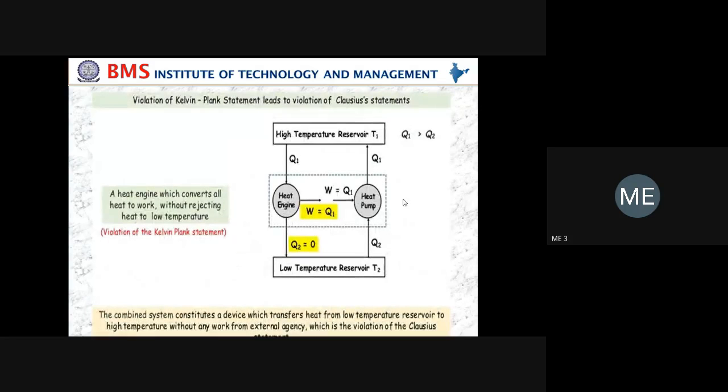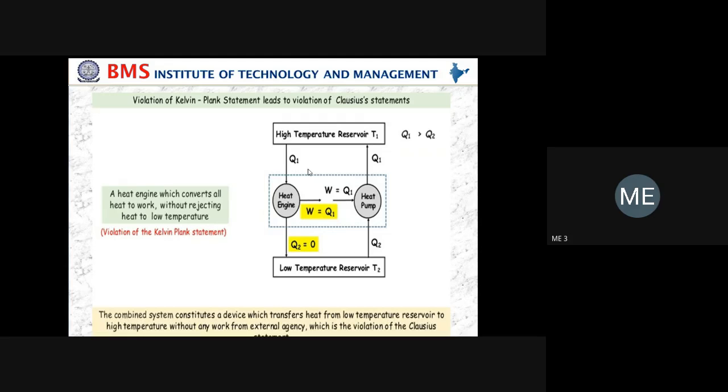Now the same amount of work done is supplied to the heat pump. As we know, without the supply of work, the heat pump will not work. Q2 is the heat taken from the sink at T2, and Q1 is the heat supplied to the source. Now, you see the arrow mark: it is from bottom to top in case of a heat pump, and from top to bottom in case of a heat engine. I hope you understood this violation of the Kelvin Planck statement.